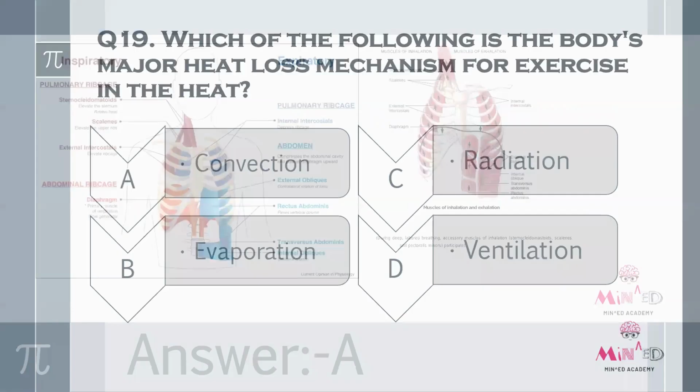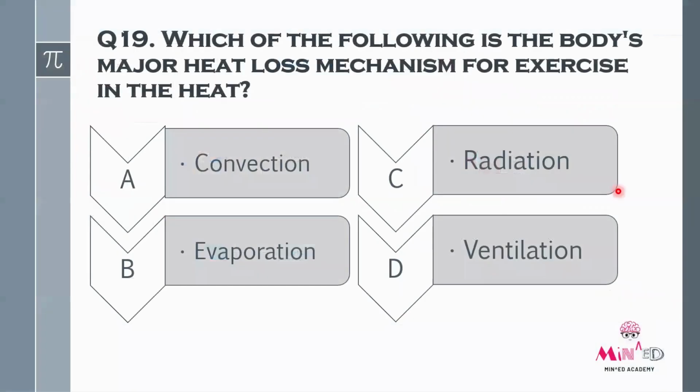Okay, so next we'll move to question number 19. Which of the following is the body's major heat loss mechanism for exercise in the heat? Option A, convection. Option B, evaporation. Option C, radiation. And option D, ventilation. Okay, so major heat loss mechanism for exercise in body.